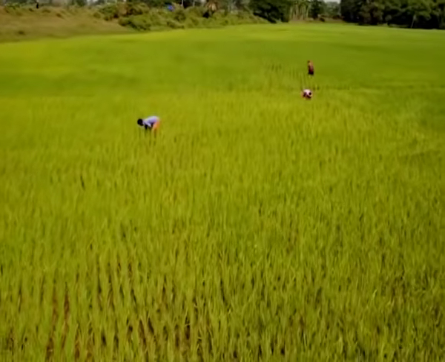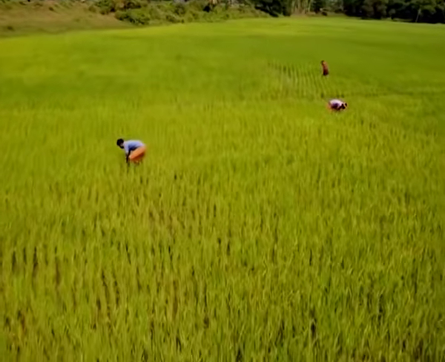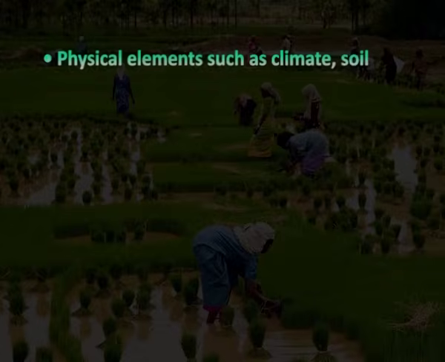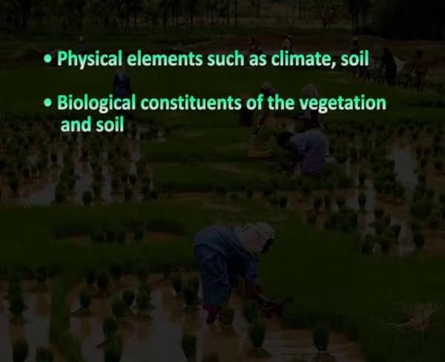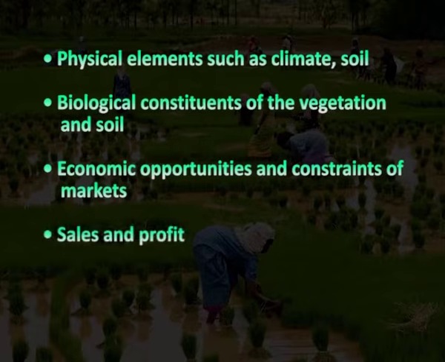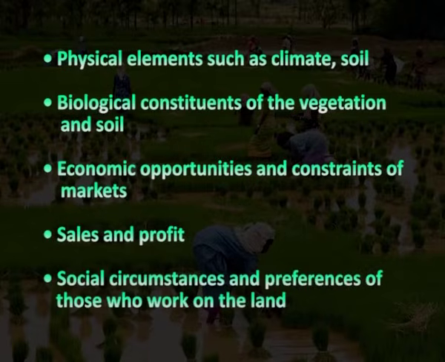Crop management and its scientific study, agronomy, are part of a system that comprises physical elements such as climate, soil, or land, biological constituents of the vegetation and soil, economic opportunities and constraints of markets, sales and profit, and social circumstances and preferences of those who work on the land.